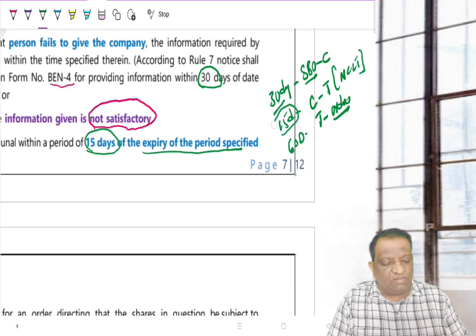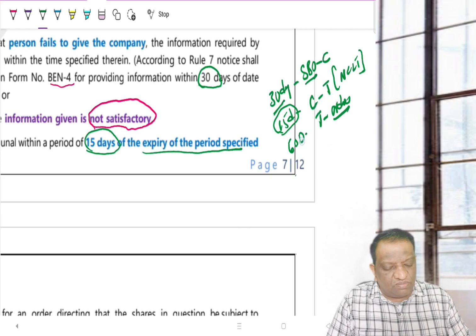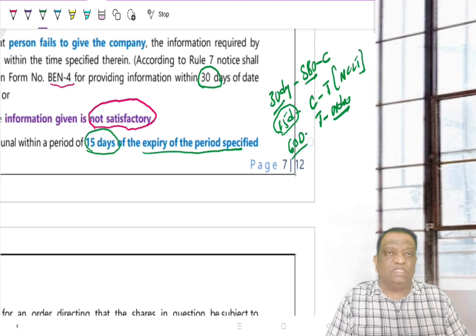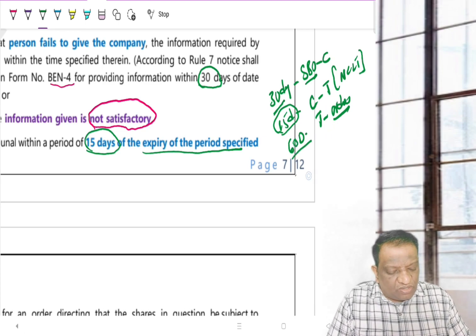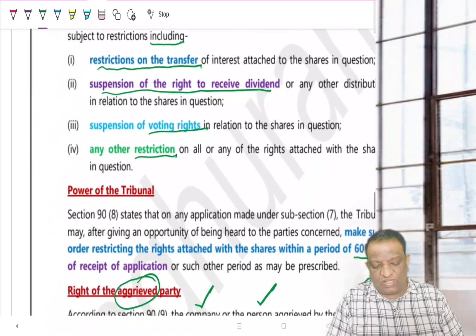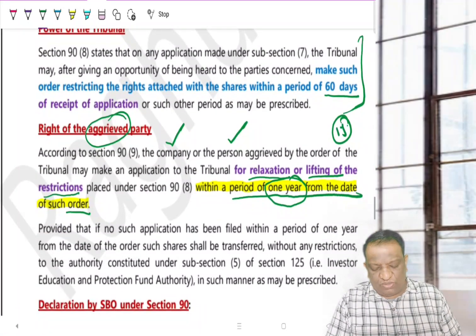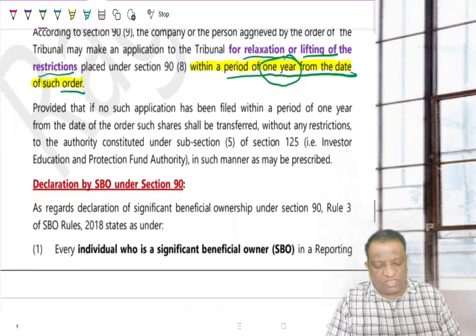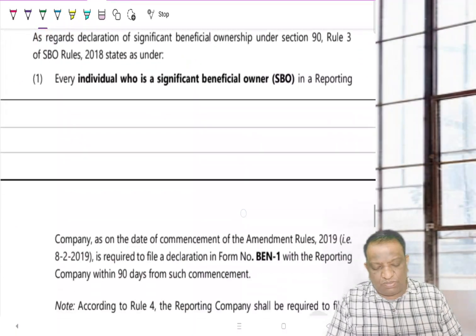Once it makes an application, the tribunal will have to pass an order within 60 days. But if you are aggrieved by the order, then 1 year is given for the review petition. In general language, that is the right of the aggrieved party to go for it. That's all. So this is what it is all about the SBO.